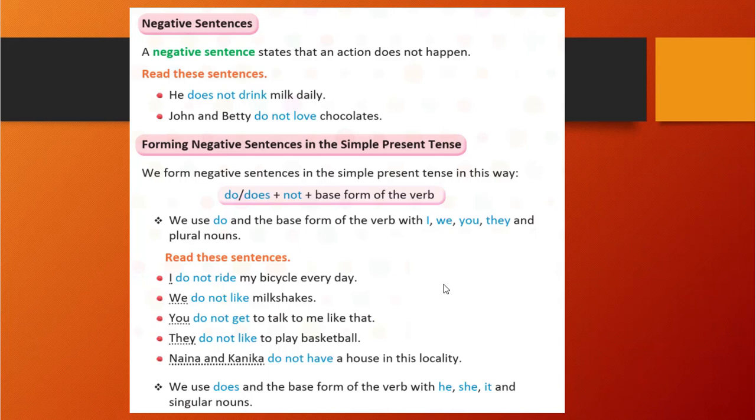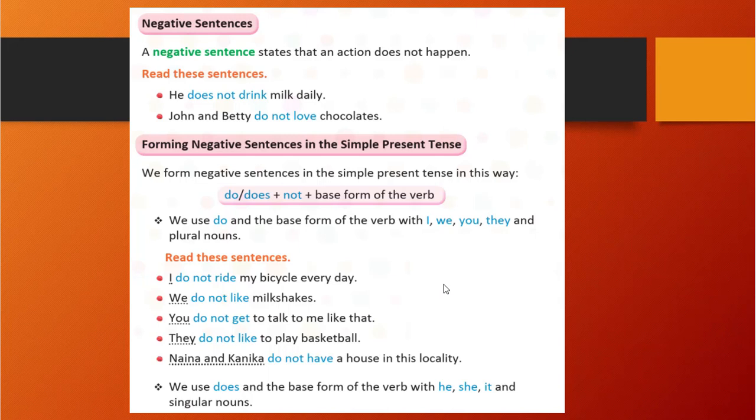Understood? No. Okay, let me explain again. See the sentence: I, that is the subject; do not ride, that is our formation, do plus not plus the basic form of the verb, that is ride; and my bicycle, that is our object. So you see the sentence formation, right? I do not ride my bicycle every day. Why can't we use does? When I, we, you, they and plural nouns are there, that time we will use only do.